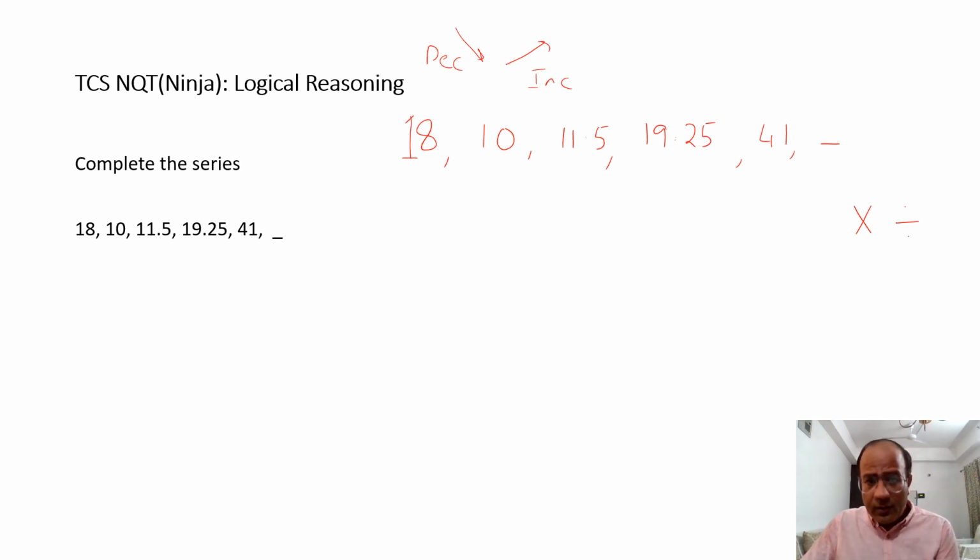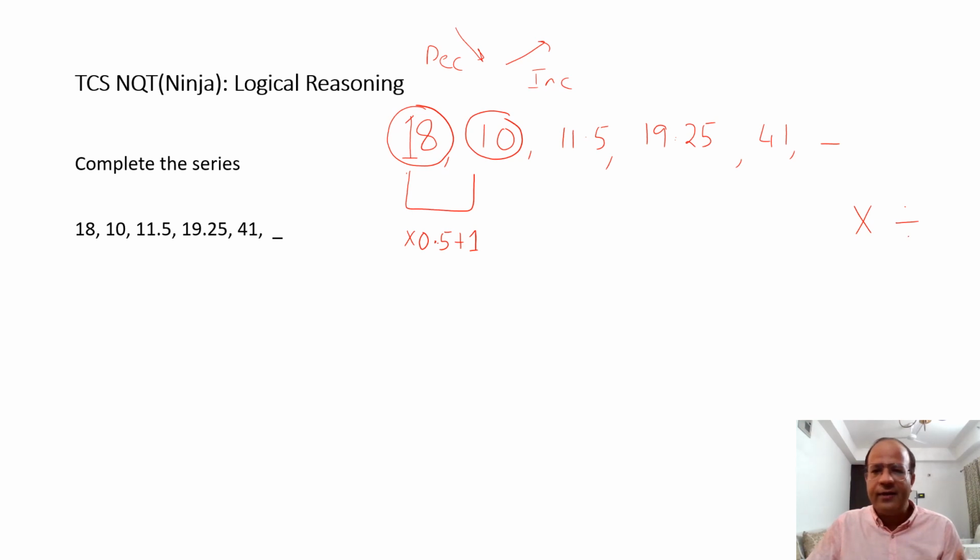Okay. So keeping this thing in mind, if I happen to look at the first term, which is 18, and I need to arrive at 10. From 18, I need to come to 10. So I know 18 into half. So I can say if I multiply this thing with 0.5, it is going to become a 9. But suddenly I need to add a 1 to it to make it a 10. Now I'm just trying it out. If it works, fine. If it does not work, I'll try something else.